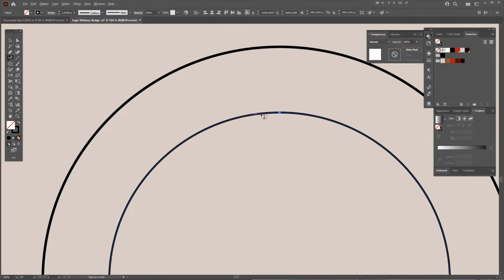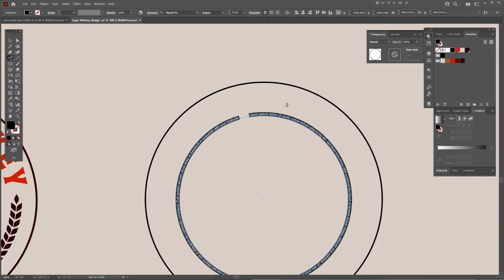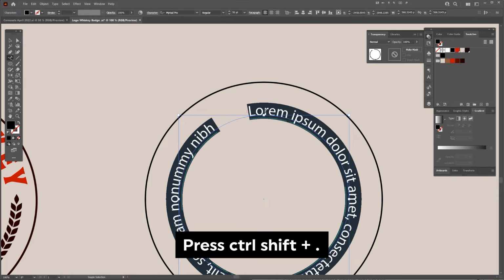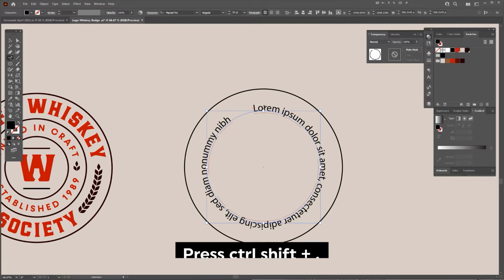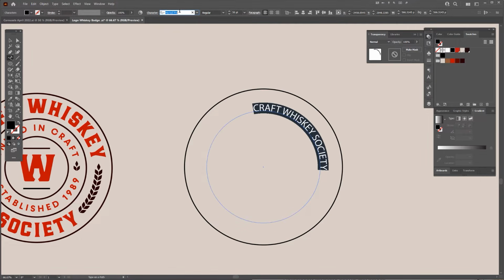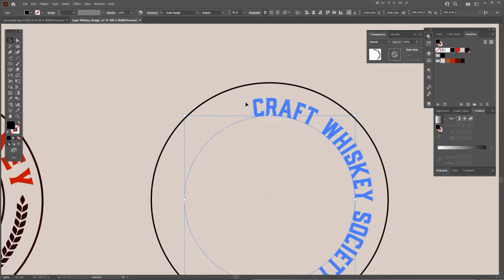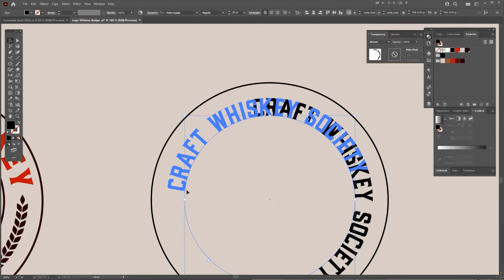Now when I click on this path, it should pop up with some text, and now I can type on it. I'm just going to make the text bigger by using Control Shift and the full stop button. Now I'm going to change the text and make this really big, just like this. To move it around, you just drag these lines. One is to center it, and the other one is the left aligned.